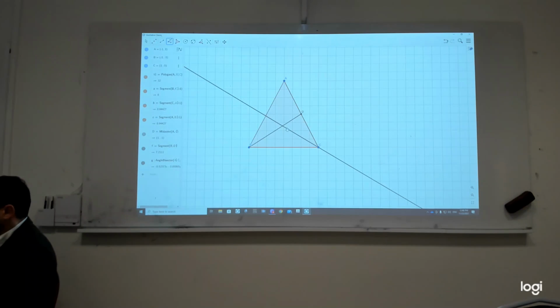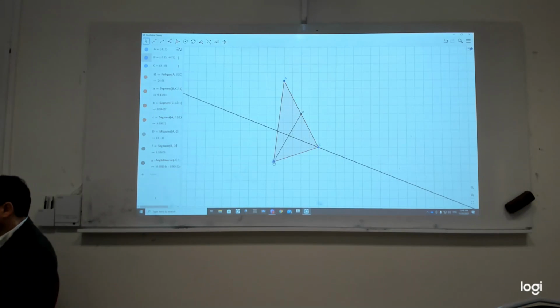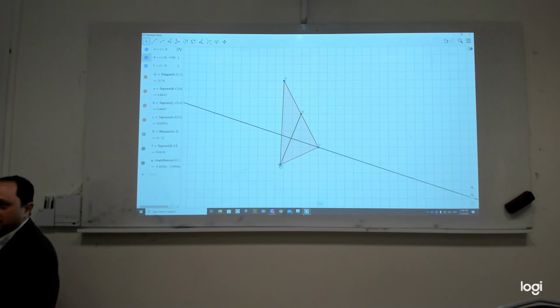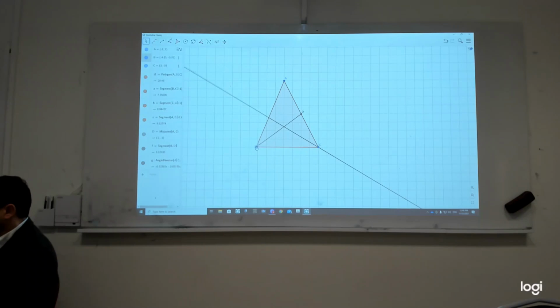And then it is not that easy to fine-tune. Of course, I can play around with these vertices a little bit, but then I will change things. If I want to make it 90 degrees, now it is more or less 90 degrees, but this is no longer an isosceles triangle, yes? So how do you think I can draw such a picture precisely?